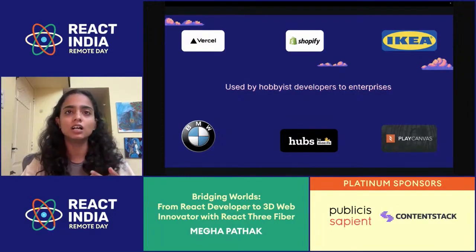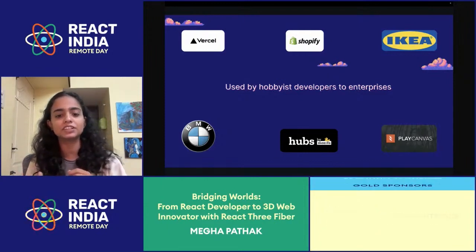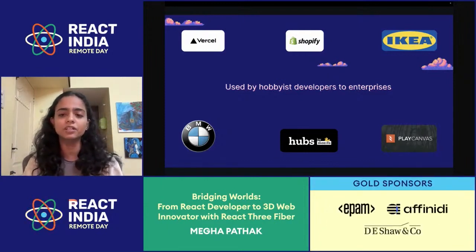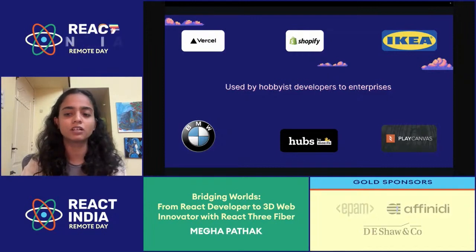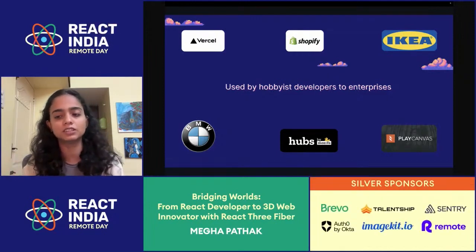Hubs by Mozilla is a VR and AR space for meetings and social interactions that also utilizes React Three Fiber. And PlayCanvas is simply a game engine that is built upon React Three Fiber so that you can leverage it to make games. But this is a game engine that is built on the web.